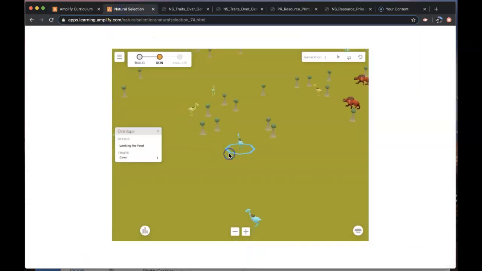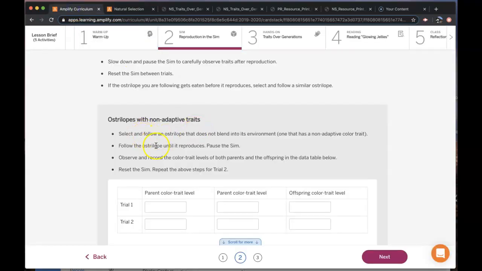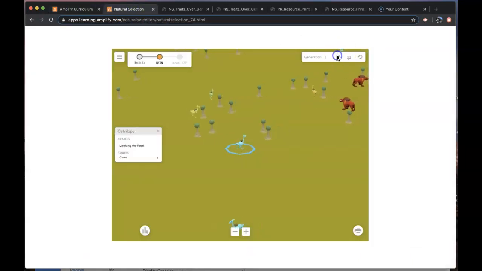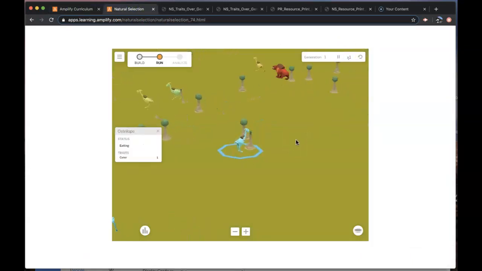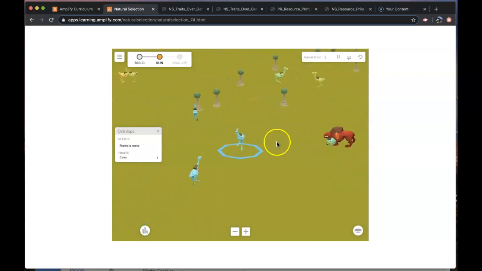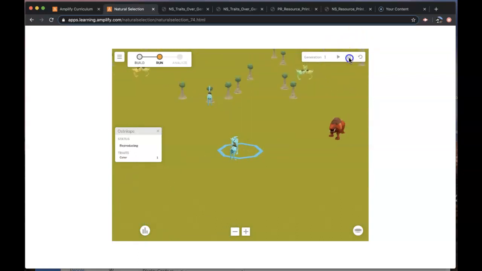Okay, I'm going to pick this one. It is blue. It does not blend in with this environment. Color level 1. Then I'm going to follow it until it reproduces. If it happens to get eaten, okay, it's going to reproduce. So I'm pausing, and I'm going to slow it down.